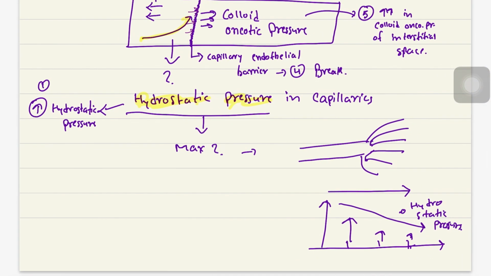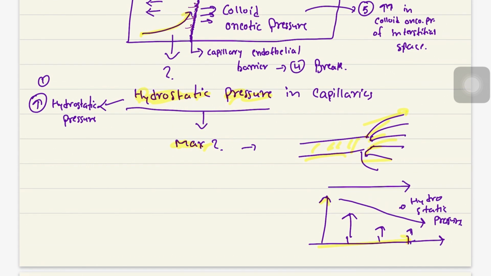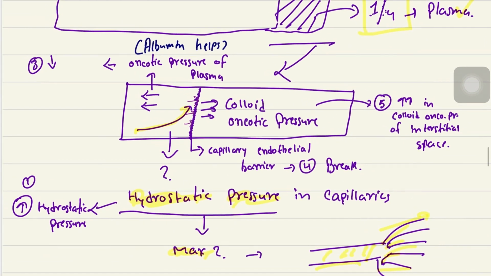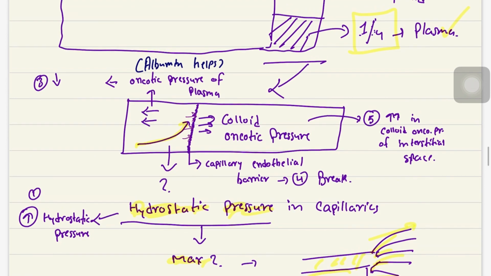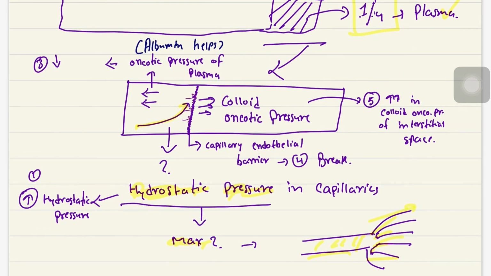Now this hydrostatic pressure in capillaries is at its maximum where the arteries are divided into further small branches like arterioles. It decreases as we move away from the arteries. So it is highest here, and then it is gradually decreasing. Other than hydrostatic pressure, there are certain more forces that are working there.